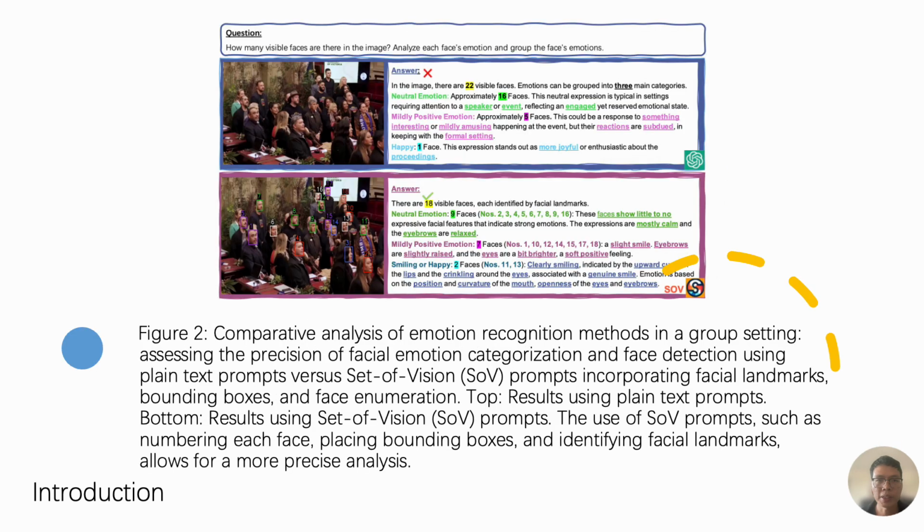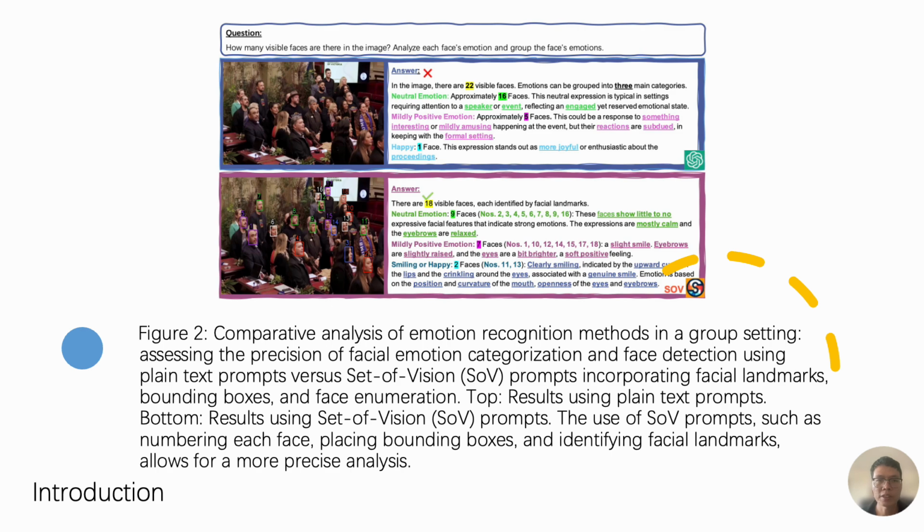Next, let's compare emotion regulation methods in a group setting, highlighting the impact of our set of vision prompting approach. In the first example, a standard plain text prompt identifies 22 faces, but lacks accuracy in analyzing facial features and expressions.